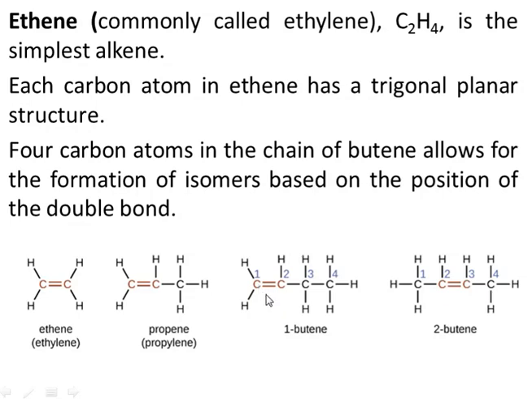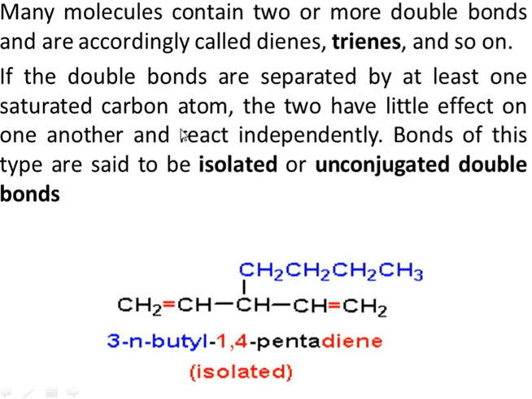In case of butene, the carbon-carbon double bond can be between carbon 1 and 2, and it can be between carbon 2 and 3. So here we have two isomers which differ in the position of the double bond. This is 1-butene and 2-butene. The position isomers exist from butene and onwards, in higher hydrocarbons. In case of lower hydrocarbons like propene and ethene, position isomers cannot exist, right? So just remember that in case of butene or higher alkenes, this phenomenon of position isomerism is observed, right?